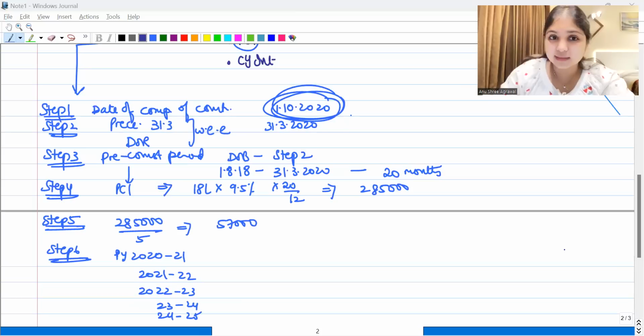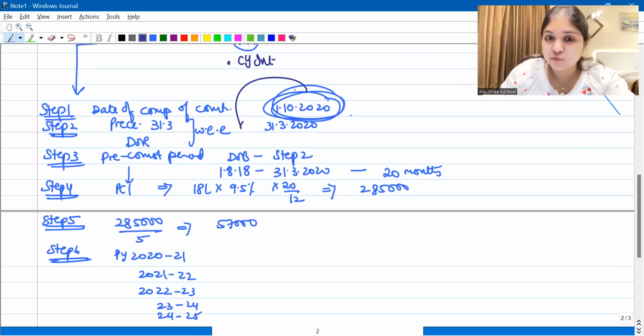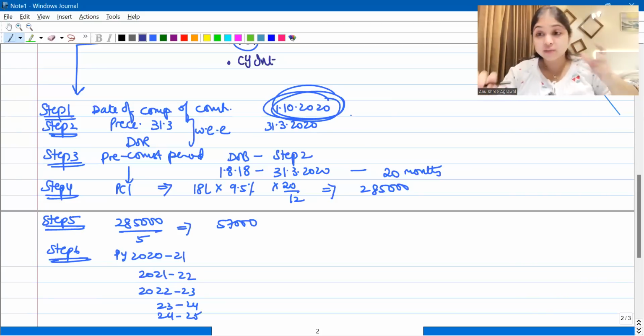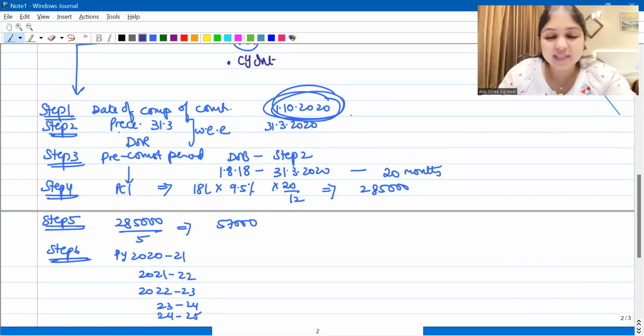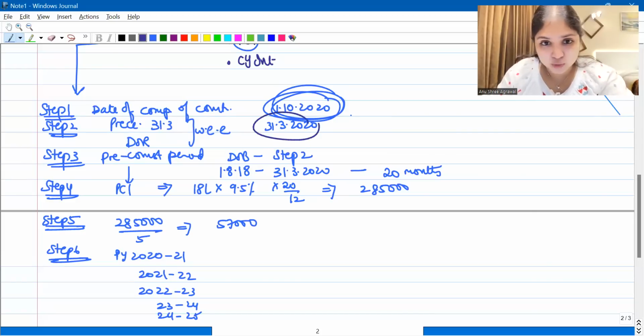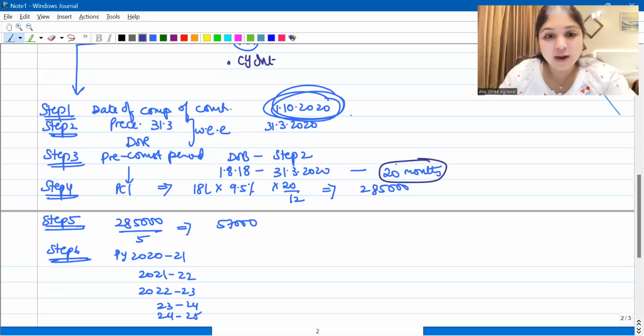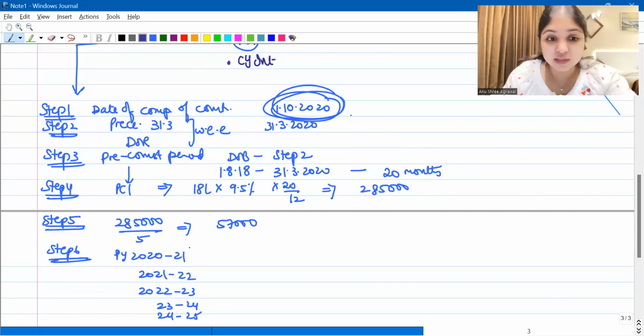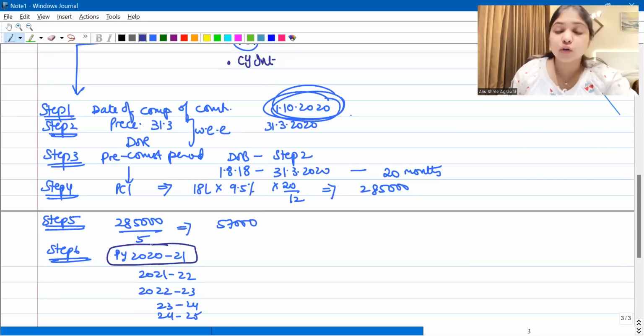Saranya, did you understand the second step? The preceding 31st March or date of repayment, whichever is earlier. Then you will see the pre-construction period. The pre-construction period will start on the date of borrowing and it will end on the step 2 date. Now for this period, you will have to find the pre-construction interest. This pre-construction interest, you will get a deduction across 5 years. Now which are the 5 years and is the current year in this list of 5 years? Yes. So in the current year, I will get pre-construction interest of 57,000.